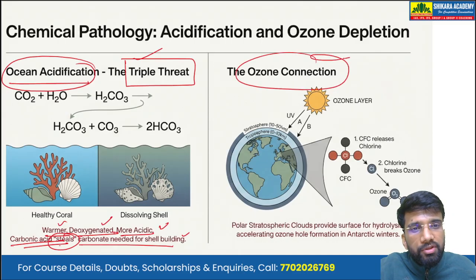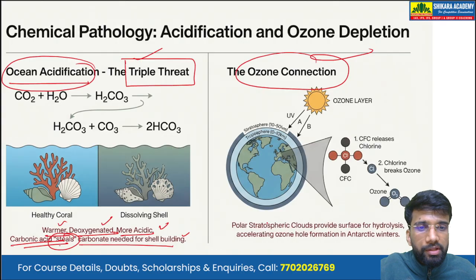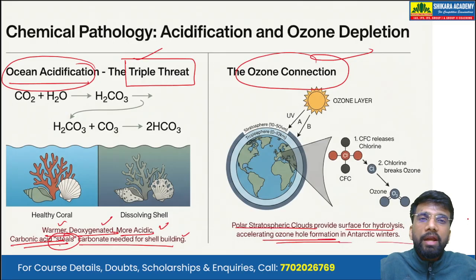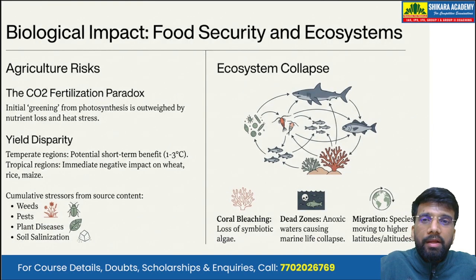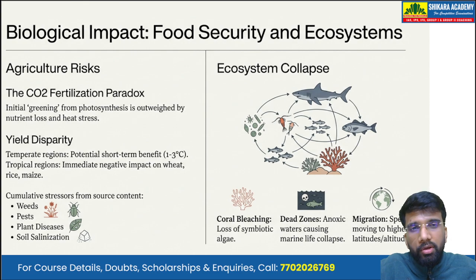Then there is an interaction with the ozone connection as well. The polar stratospheric clouds provide the surface for hydrolysis, and there is accelerated ozone hole formation in the Antarctic during the winter months. And there is an impact on human food security as well as the ecosystems.